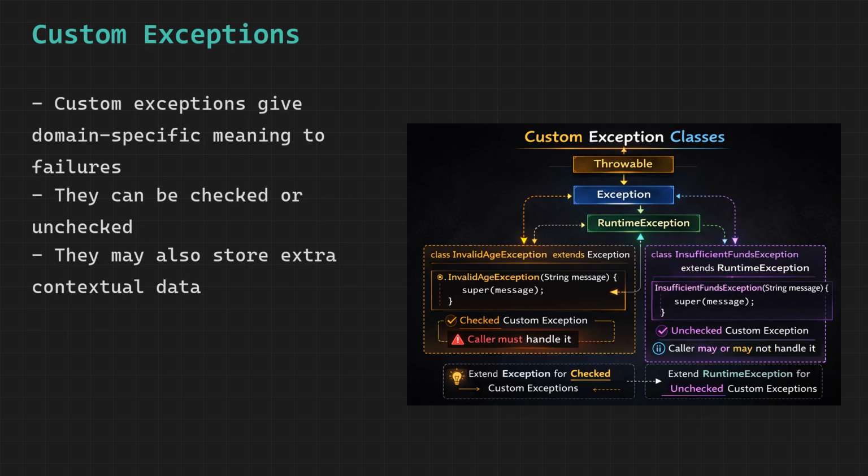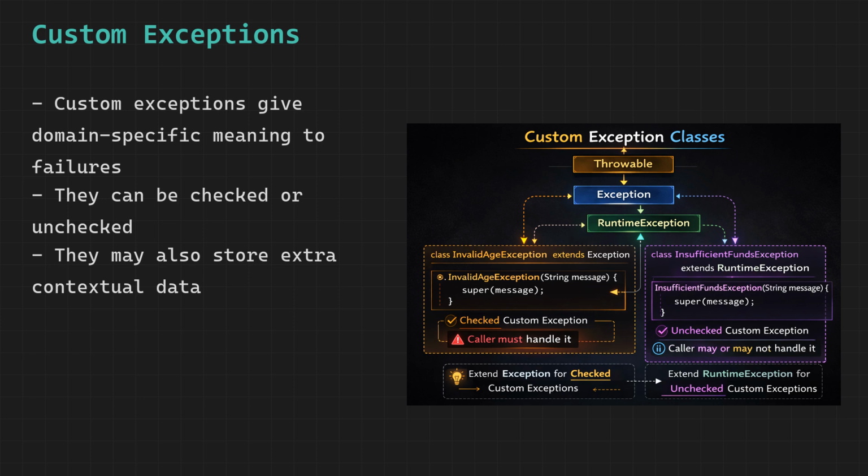Java gives you a rich set of built-in exceptions, but they are general purpose. ArithmeticException, IllegalArgumentException. These names tell you the technical category of the problem but nothing about your specific application domain. When a doctor's age is set to 300 years or a product price is set to -500, throwing a generic IllegalArgumentException is technically correct but not very informative.